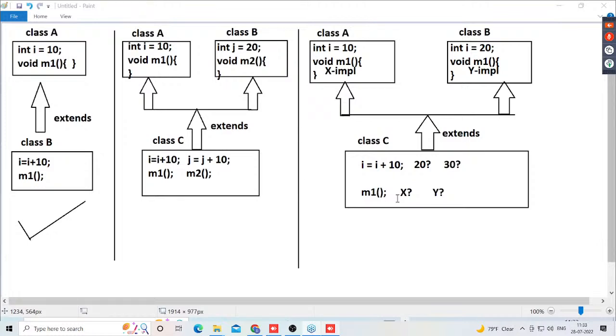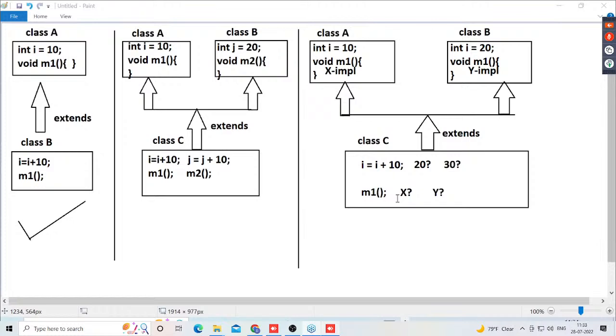But Java is which type of programming language? Is it a simple programming language or not? What is the meaning of a simple programming language? It should not allow confusion-oriented features. Java is a simple programming language. Now tell me finally, does Java allow multiple inheritance or not? It does not allow multiple inheritance. Because of this confusion only, Java is not interested in multiple inheritance. So multiple inheritance is not possible in the case of Java.